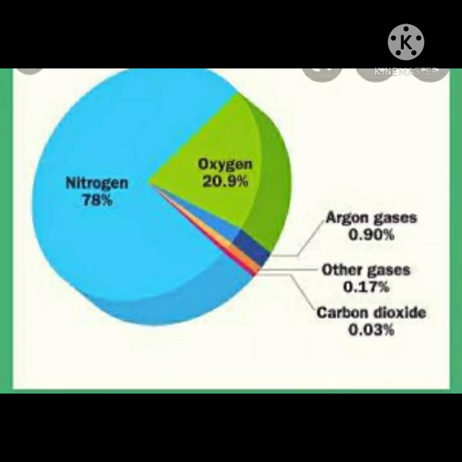Now we know that air mainly consists of 5 gases: nitrogen, oxygen, carbon dioxide, water vapor, and argon. Other gases that are present in air in very small amounts are helium, neon, xenon, and krypton. Along with these gases, air also contains dust particles and harmful gases that are produced by the burning of fuels. Dust particles can be seen entering the room early in the morning when a beam of sunlight enters the room.